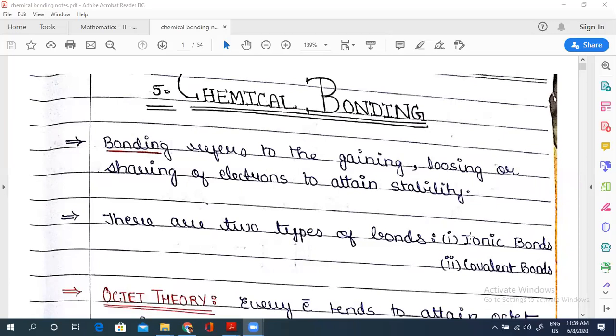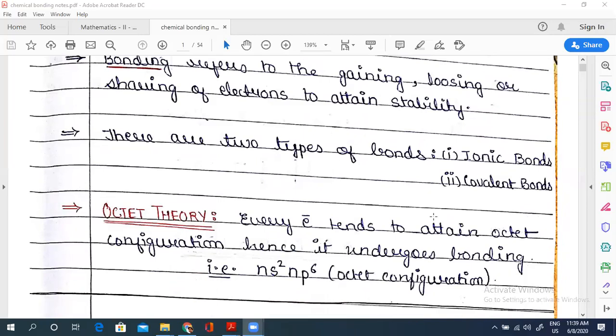If two atoms attract each other because of losing or gaining of electrons, then the bond formed is called your ionic bond. So what is ionic bond? The bond formed by loss and gain of electrons is called your ionic bond.